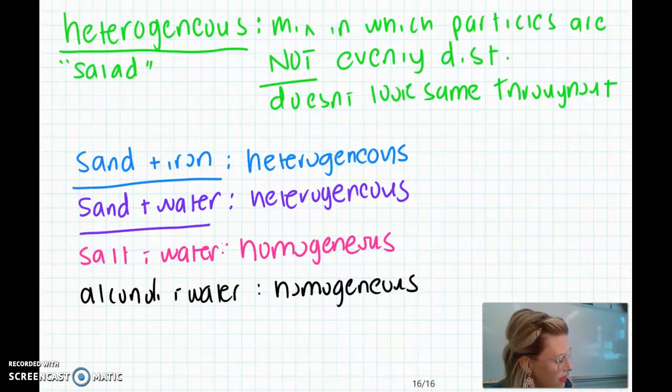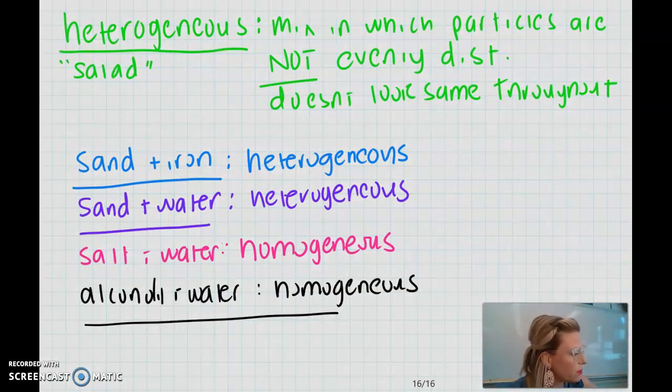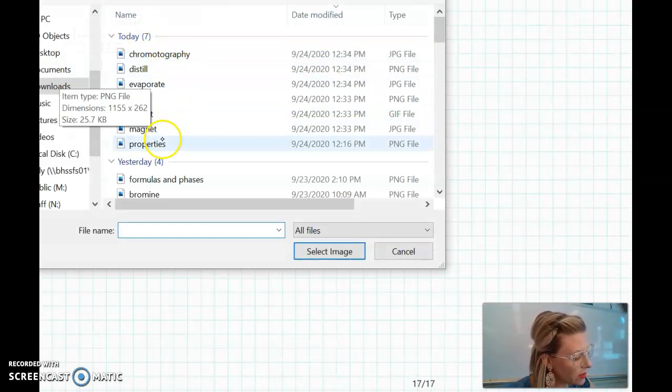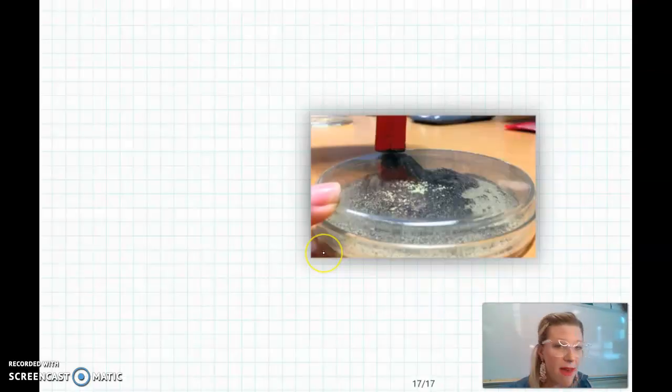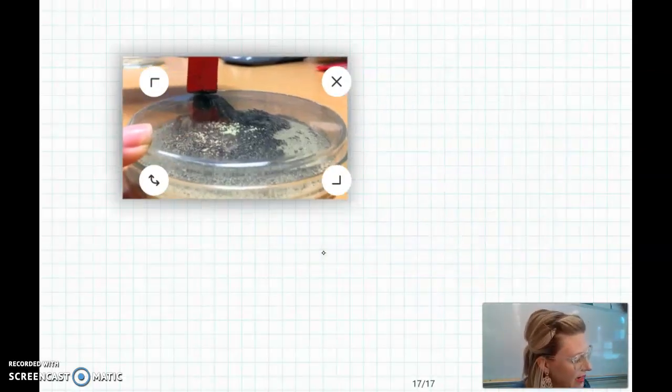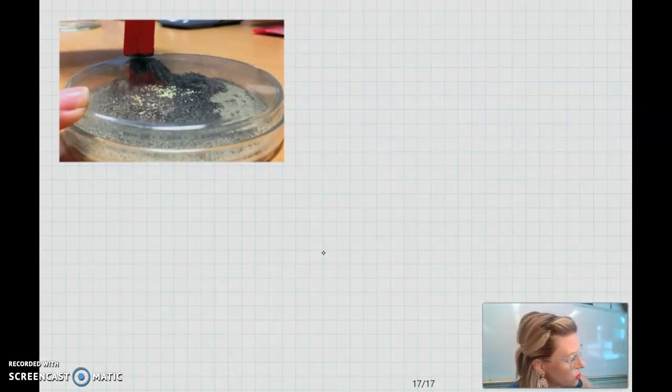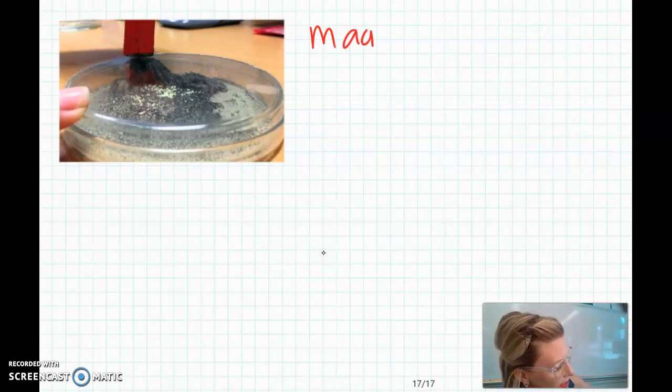Now let's talk about all of the different ways that we can separate these mixtures. How could I separate the different components? How could I take that alcohol and remove it from the water? There are a few different types of separation techniques that we have to talk about. The first one I want to talk about today is magnetism. Obviously, this can only be used to separate something that has magnetic properties.